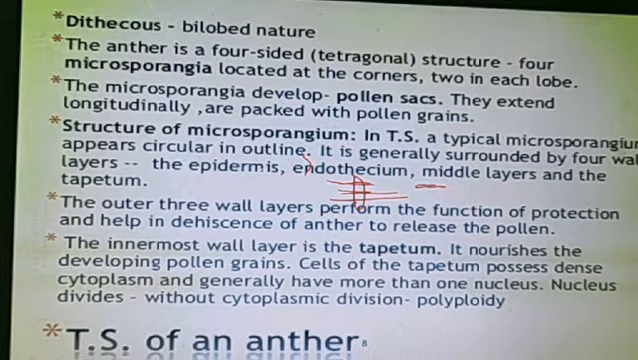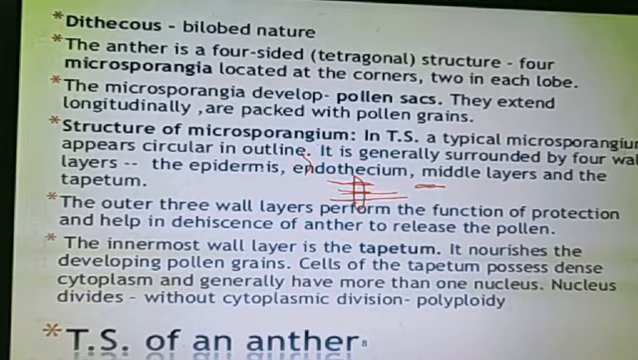What are the outer three layers? The epidermis, endothecium, and the middle layer. Which function do they perform? They perform the function of protection and help in the dehiscence of the anther. Dehiscence means that when the pollen grains get matured, they emerge or split out from the microsporangium. The innermost wall layer, the tapetum, nourishes. What is the function of the tapetum? It's very important again. It nourishes, providing nourishment to the developing pollen grains.